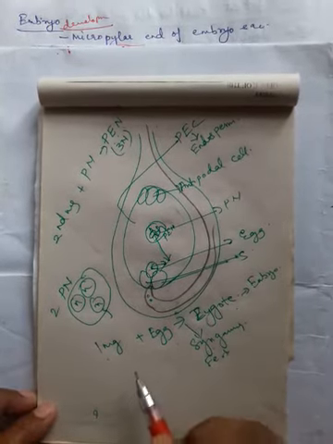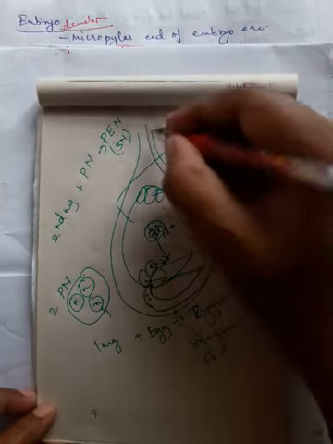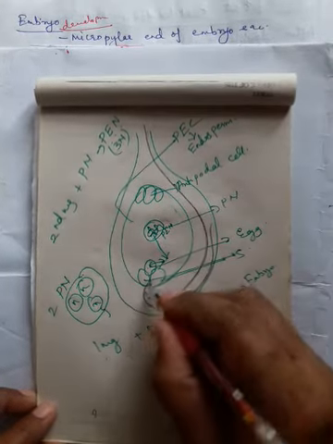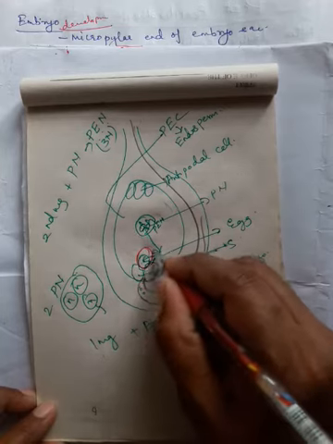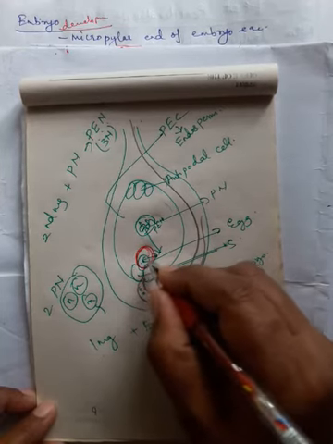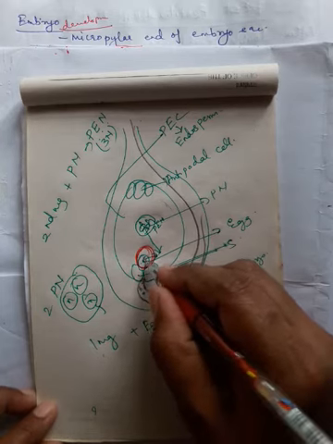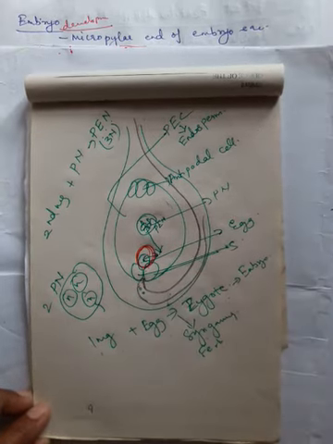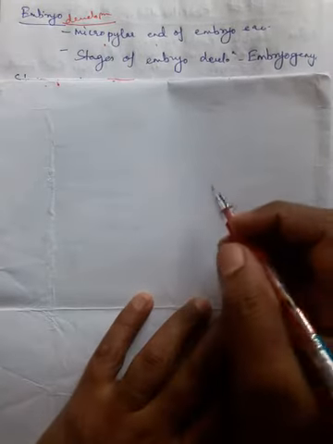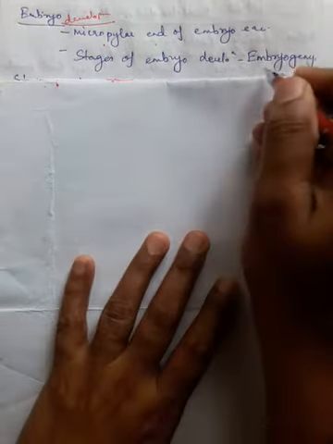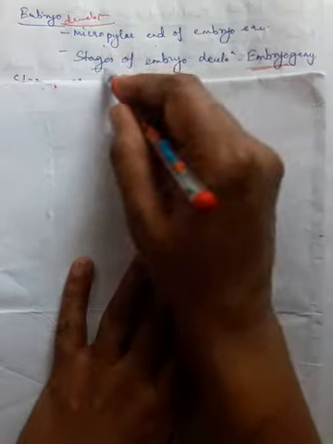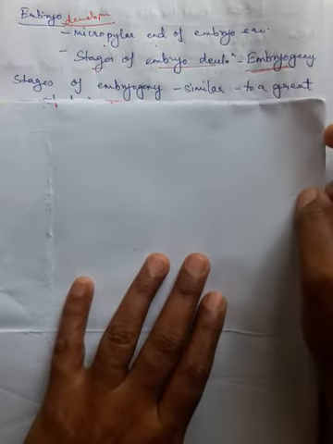Do you remember this diagram? This is the micropyle. So the zygote formation has taken place here. Right? So the zygote is present at the micropylar end. Therefore, the embryo development occurs at the micropylar end. The stages of embryo development is known as embryogeny. Embryogeny means the stages of embryo development.